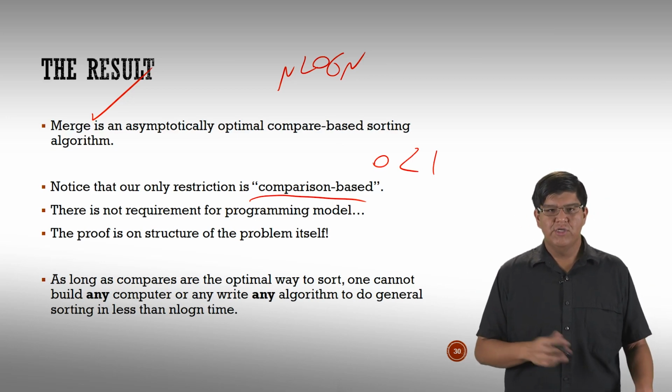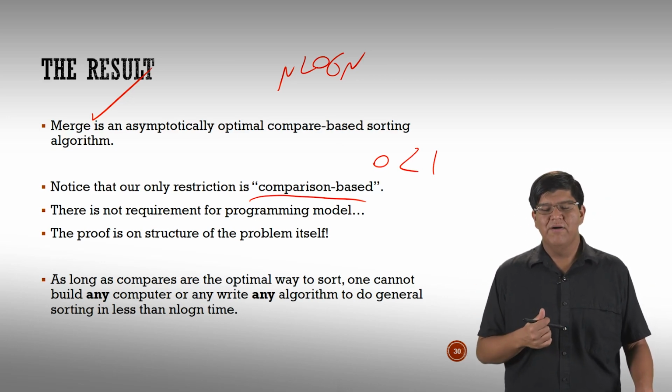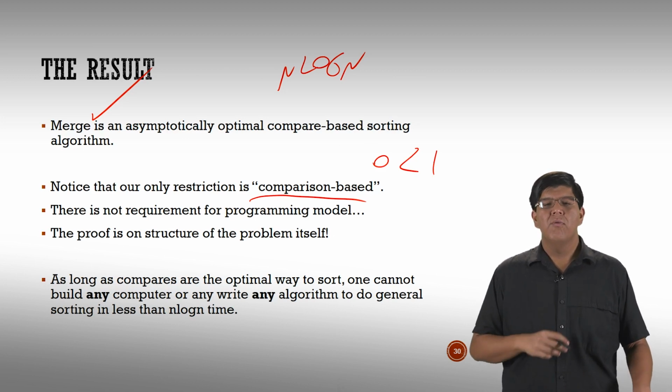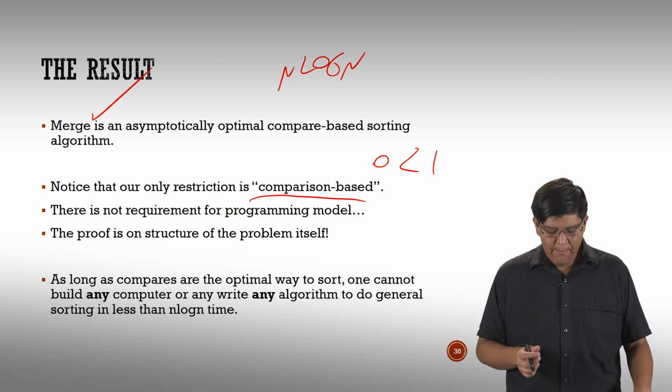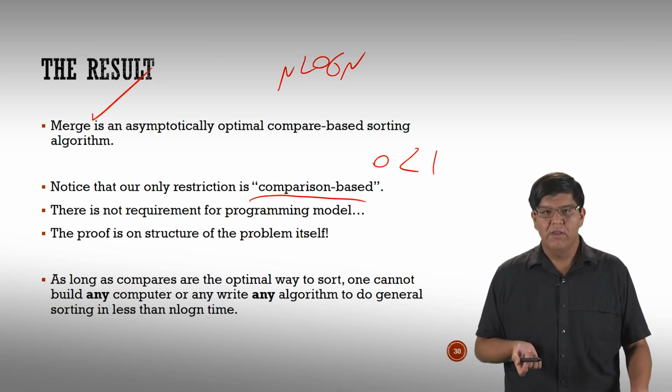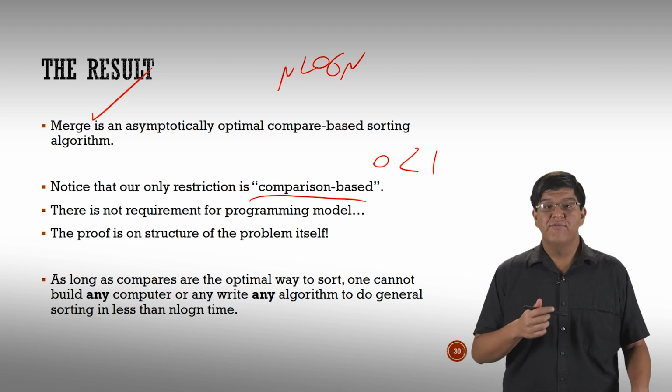We never talked at all about Java. We never talked about the architecture. We never talked about anything related to our actual hardware. We just did it on comparison. And this is very, very important because we're not bound to a specific programming model anymore. This result isn't just for us right now, it's kind of a permanent result. It relies only on assumptions coming from the problem itself, the problem of sorting an input pool of data.